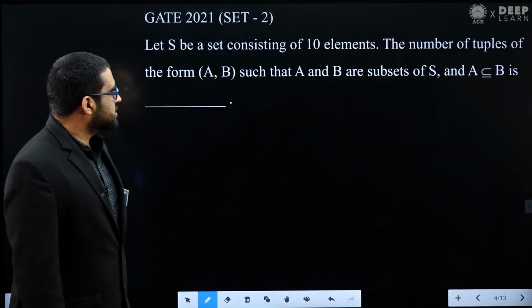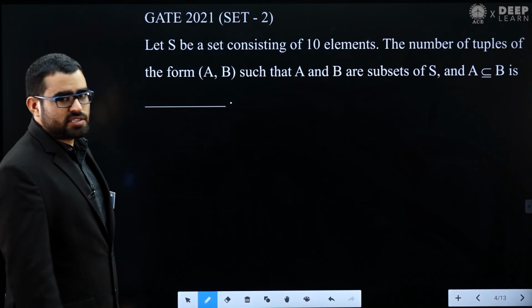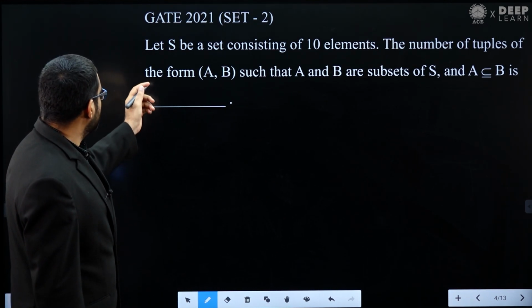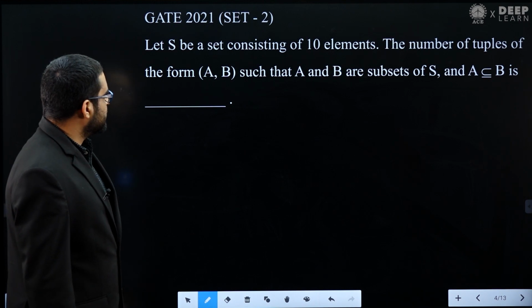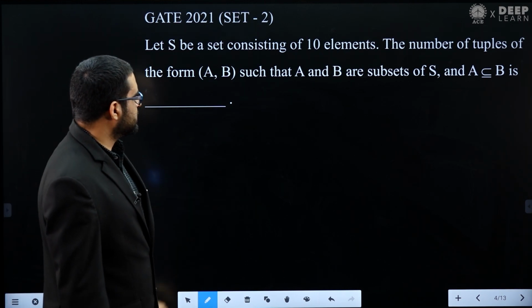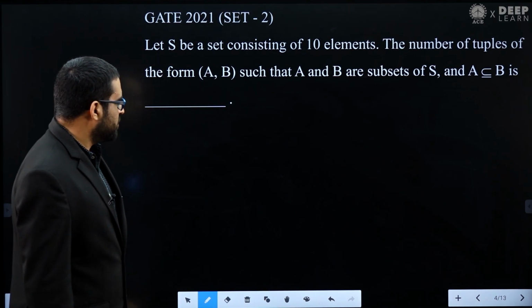In this video, we will see the solution of this question. This is a GATE 2021 set 2 question. Let's see. Let S be a set consisting of 10 elements. The number of tuples of the form (A, B) such that A and B are subsets of S and A is a subset of B is.